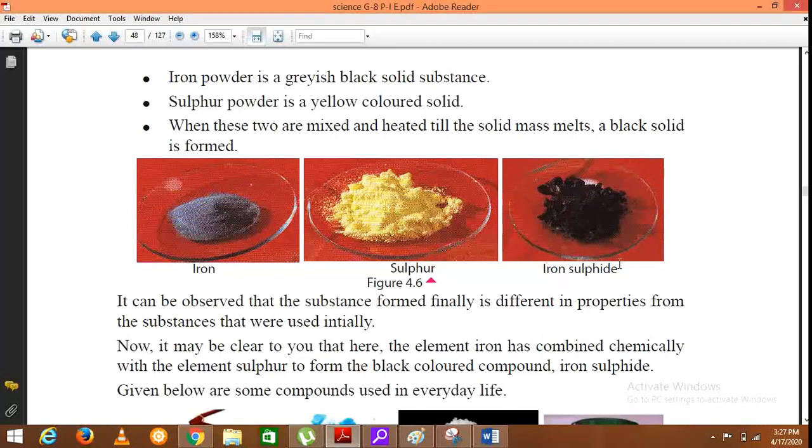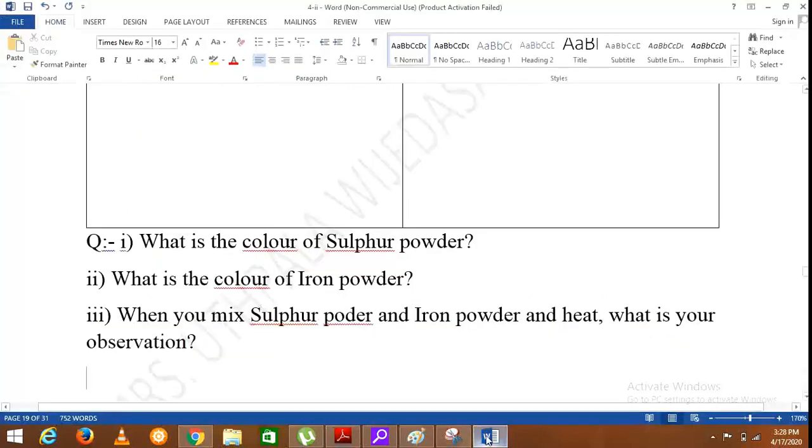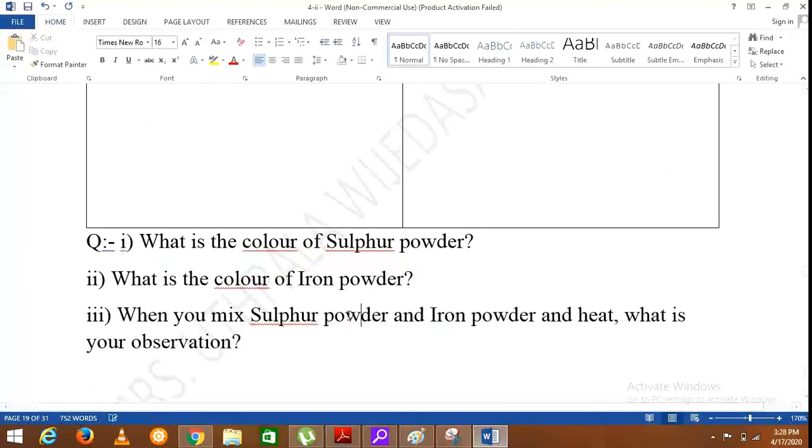So here also it is clear that iron sulfide is made out of the two elements sulfur and iron. And the properties of iron and properties of sulfur are no more there in iron sulfide. It is a new substance, that is why we call it a compound. So I think I gave the answer for this. When you mix sulfur powder and iron powder and heat, what is your observation? It is clear.